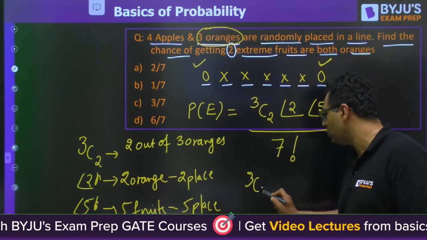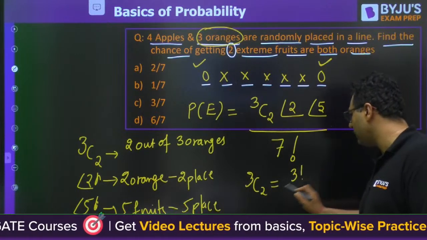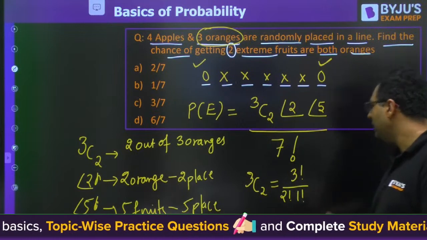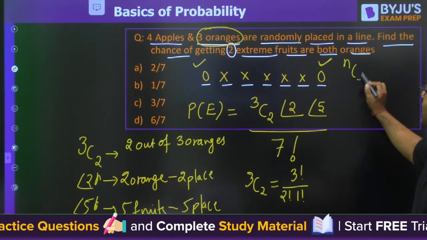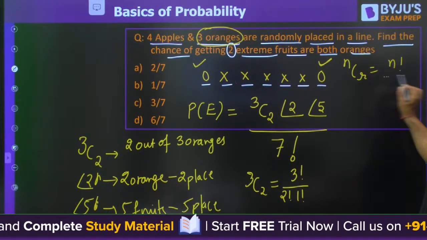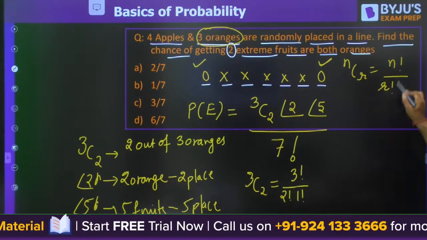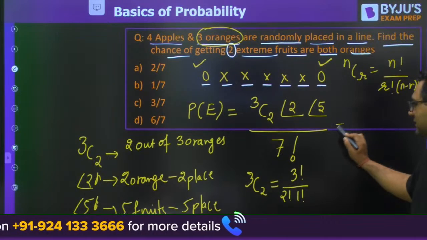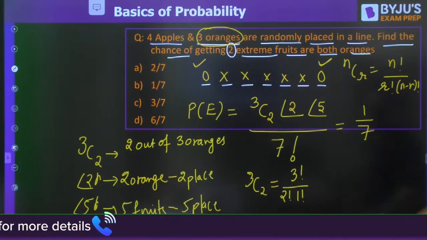So you know what is 3C2? 3C2 is 3 factorial by 2 factorial into 1 factorial. Everybody knows nCr is n factorial by r factorial into (n minus r) factorial. So when we put this in, the answer will come out to be 1/7. B is correct.